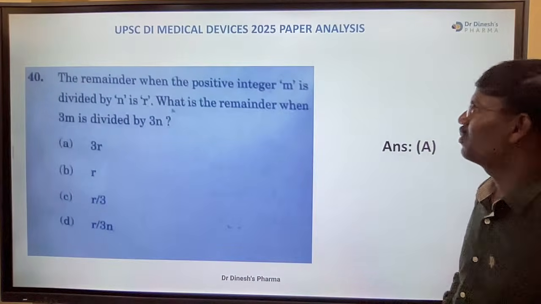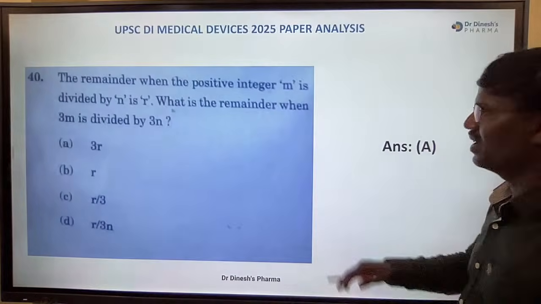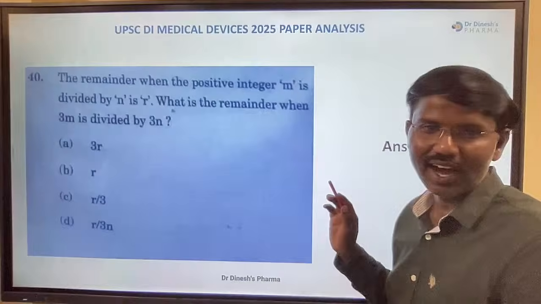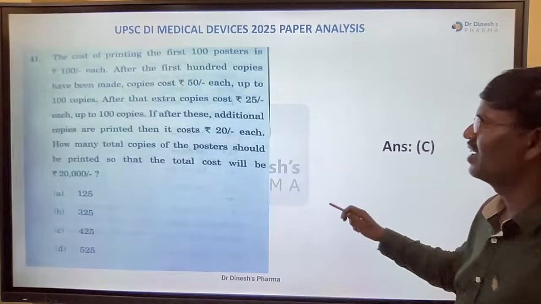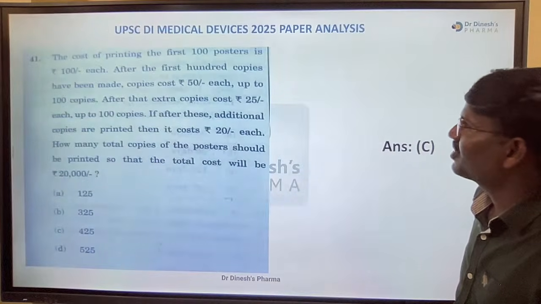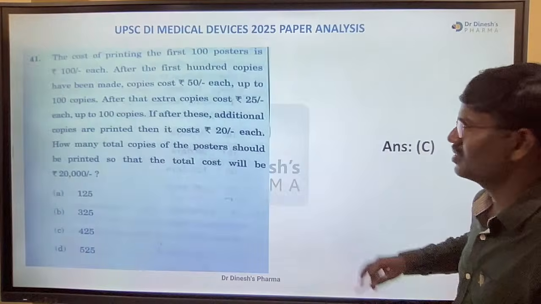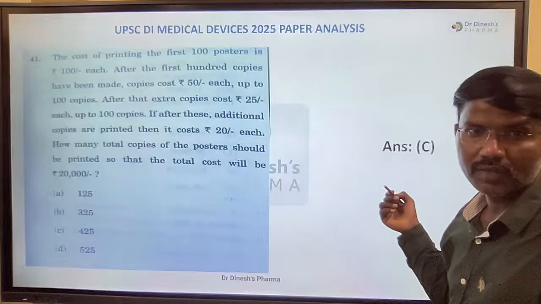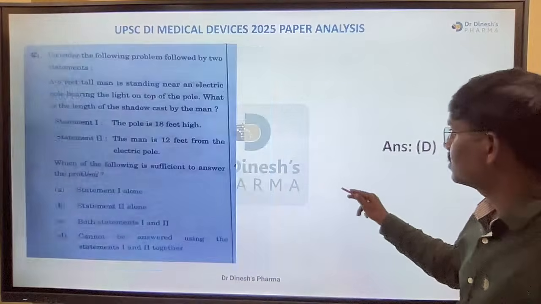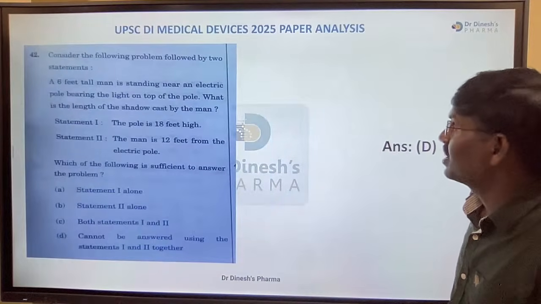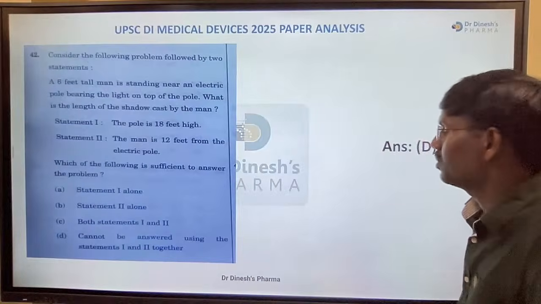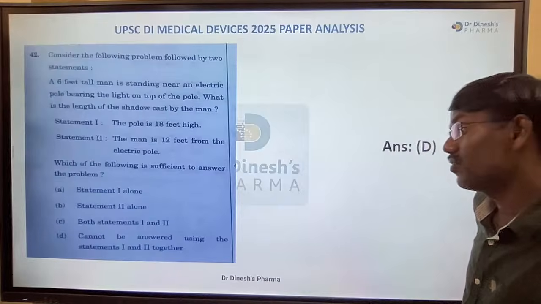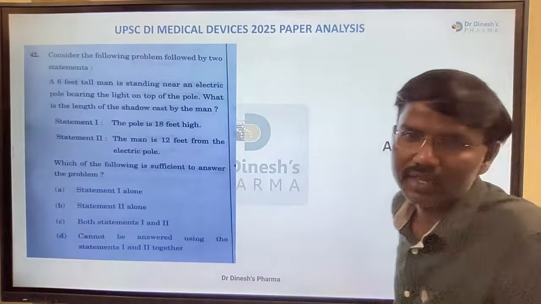Next, the remainder when positive integer m is divided by n is r. The answer is 3r. Next question, the cost of printing the first 100 posters. So this is also the question. The answer is C, that is 425. 425 is the right answer. Next, consider the following problem followed by two statements. Statement related question. The answer is D. Cannot be answered using statements 1 and 2 together.